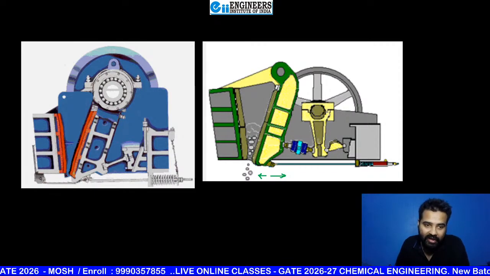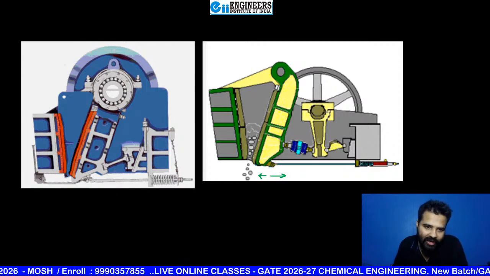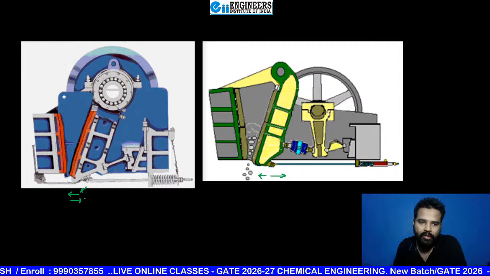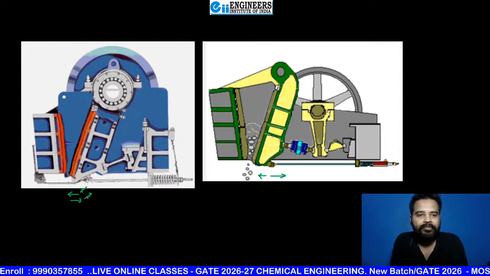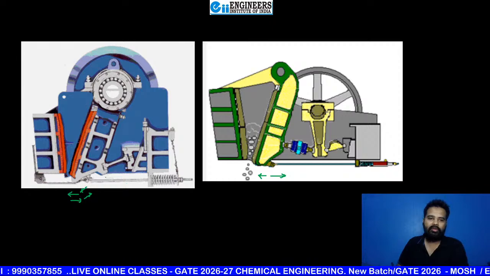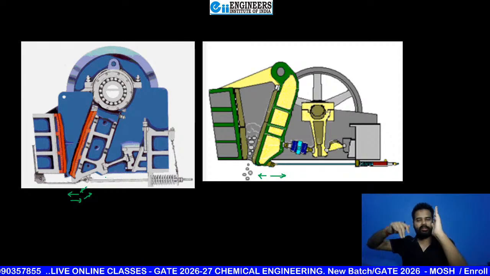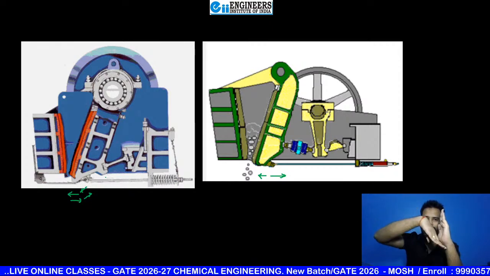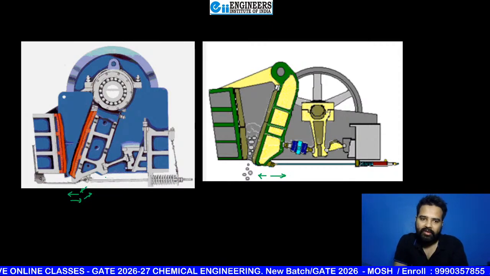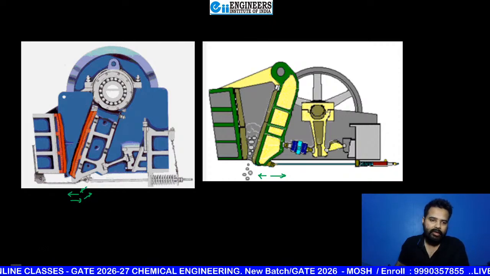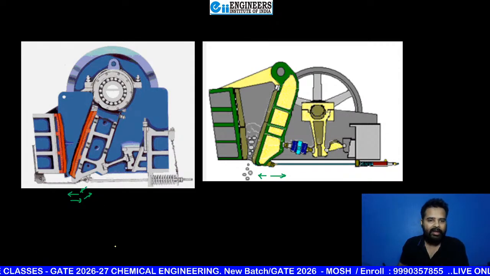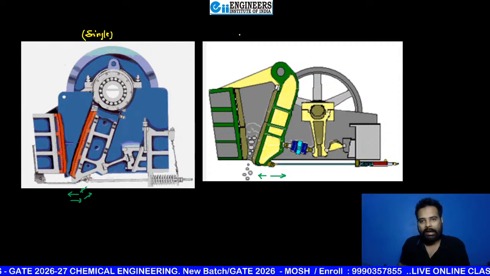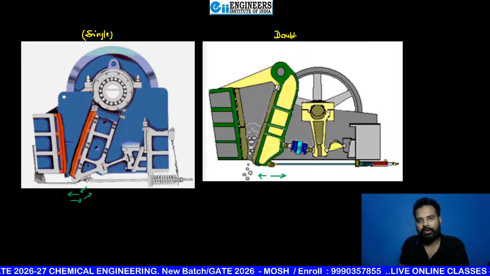But here, beta, see, the motion is not like this. The motion is like this. So, then like this, like this. See, toggle rod, it will move like this. See, this is one jaw, this is second one. That means in the first diagram that you are seeing here, beta, that is of single toggle diagram. So this is single one and this is double one, beta.